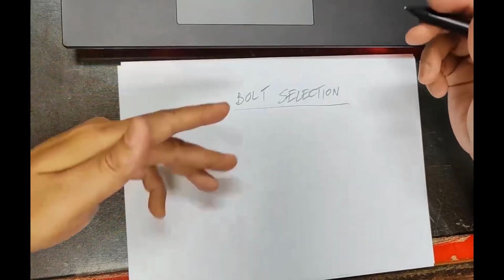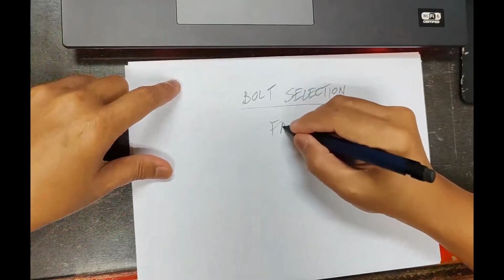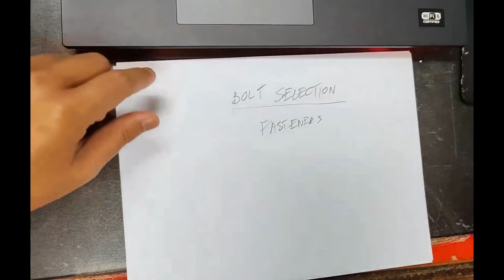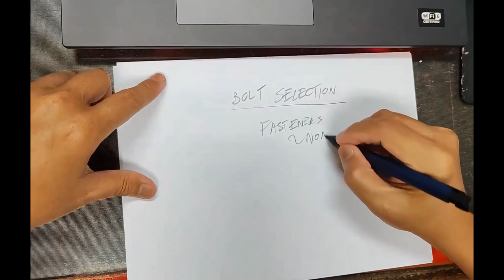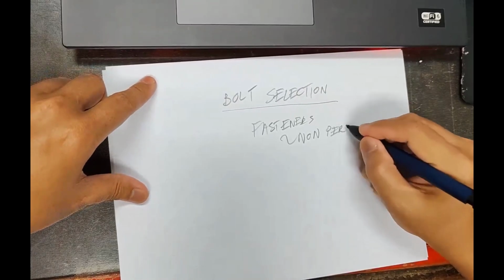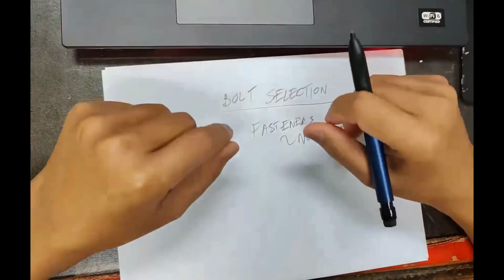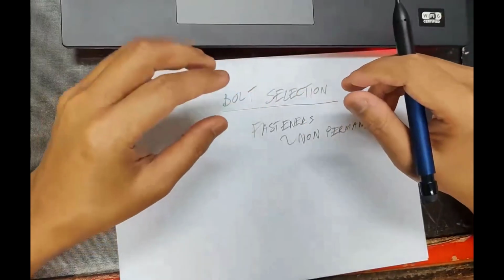Okay, bolt selection. Bolt is a fastener. A bolt is a fastener for a non-permanent joint. You already learned this in engineering. Non-permanent joint fasteners are like bolts and screws. These we can assemble and disassemble, bolts together with nuts.